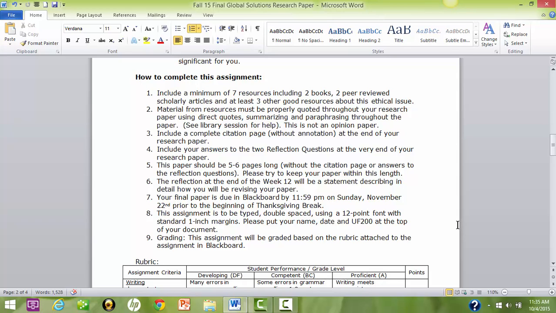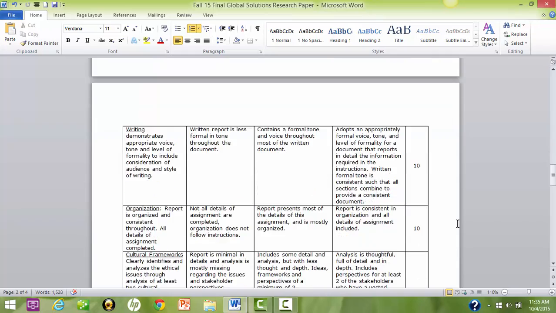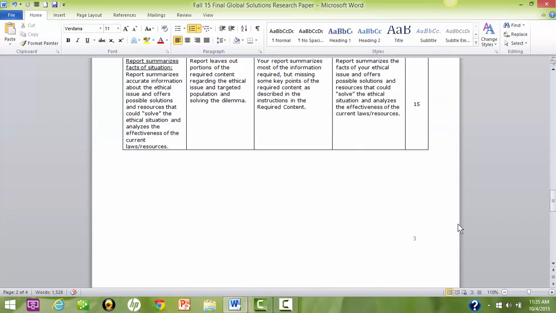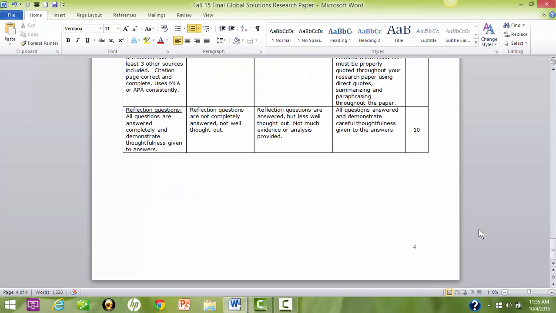Grading. This assignment will be graded based on the rubric attached to the assignment in Blackboard and to the rubric that follows. You can read this carefully to discover what it is you need to be putting into your paper, as well as the required content.